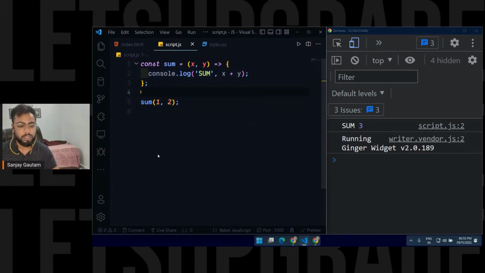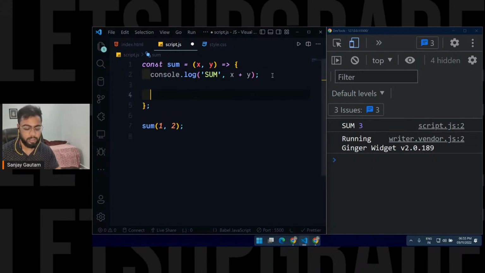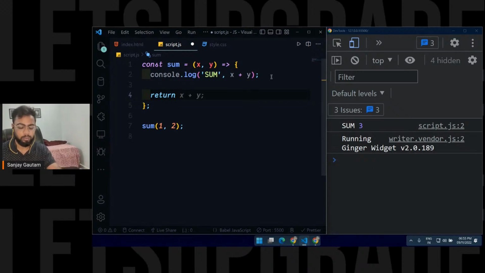Not only can a function accept some initial values, it can also return something. By return I mean that here we are passing some values, but your function can also return a value after it gets executed. So how do we do this? Just go over here and type return and whatever value you want. I'm just going to return, let's say, 100 here.